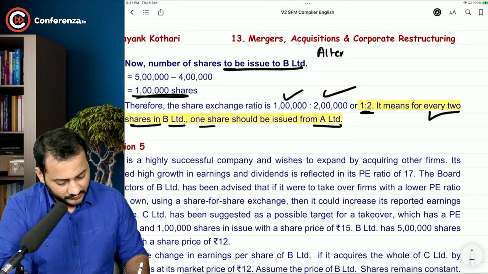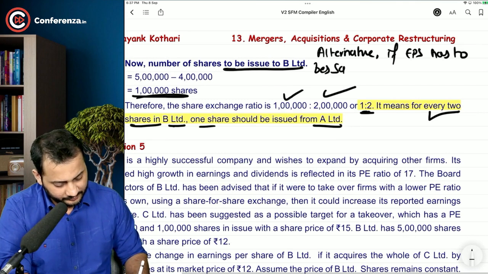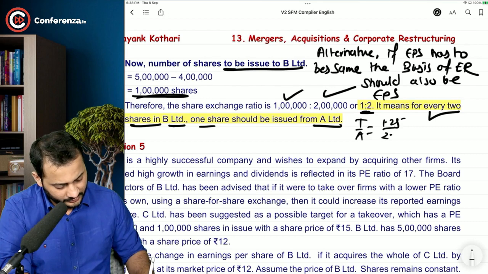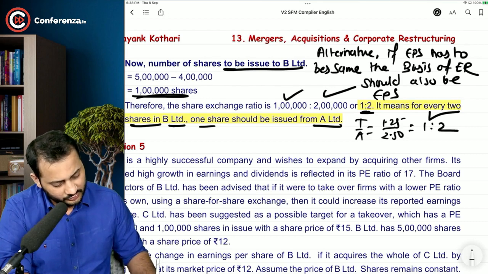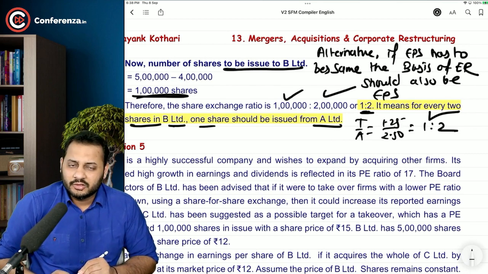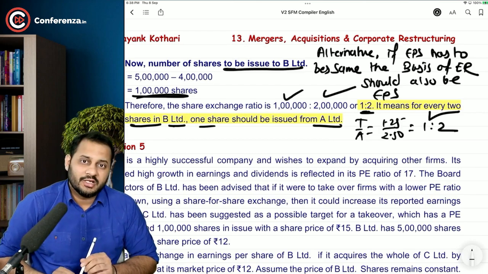Alternative. I will just give you another method. If EPS has to be the same, then the basis of exchange ratio should also be EPS. Target by acquirer, 1.25 by 2.5, that's 1:2, or you can say 0.5:1. That will also do the work, if you want to keep the EPS the same post merger as well.